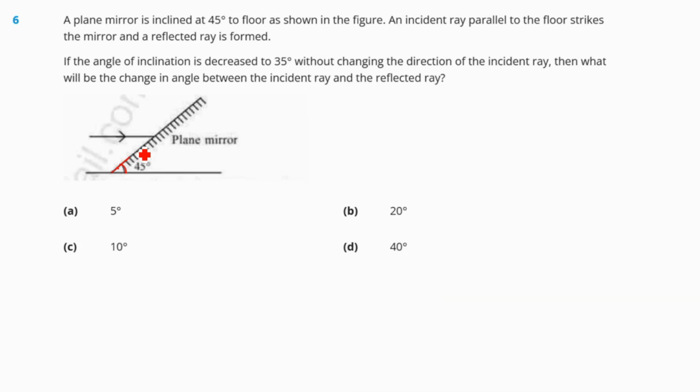So here we can see that for a mirror at 45 degree to the floor, the angle between the incident ray and the mirror surface is equal to 90 minus 45, that is 45 degree. The angle between incident and reflected ray is 2 into 45 degree, that is 90 degrees.